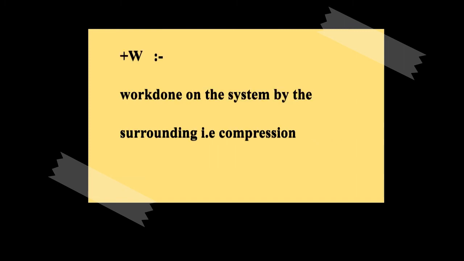Then plus W means the work done on the system by the surrounding, that is work of compression. That means the volume of the system decreases. Minus W is the work done by the system on the surrounding, that is called expansion, where the volume of the system increases.